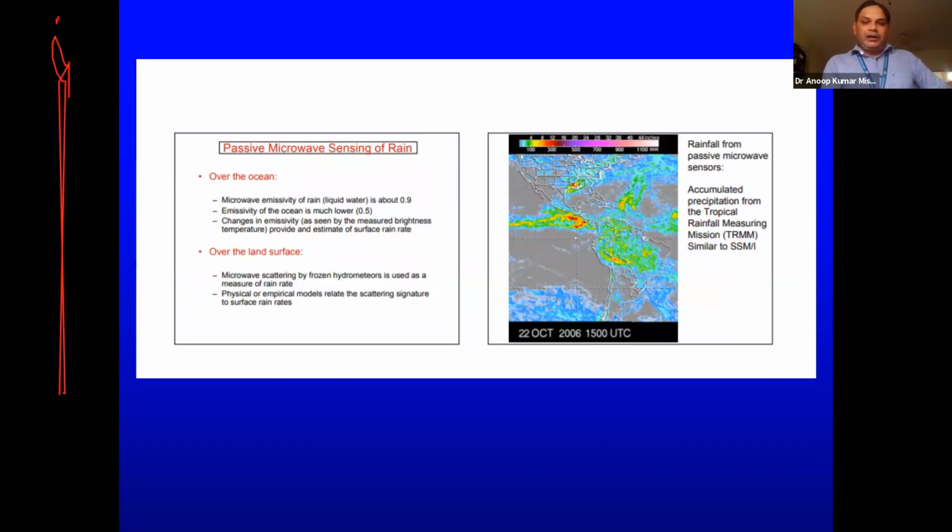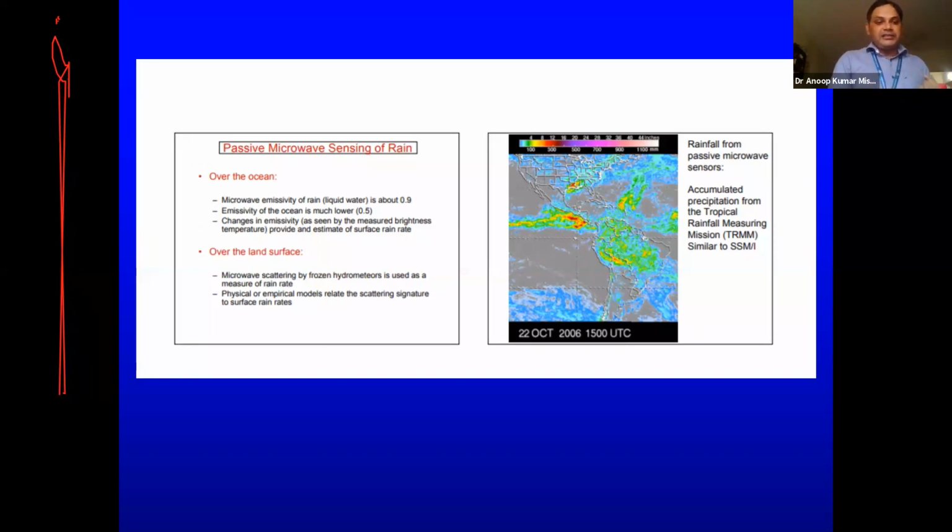Then we have two things: the rain over ocean and over land. It is very difficult to estimate rain over ocean and land with the same algorithm. The reason is, suppose we are speaking about ocean, then the microwave emissivity of rain or liquid water is about 0.9, and the emissivity of ocean is much lower.